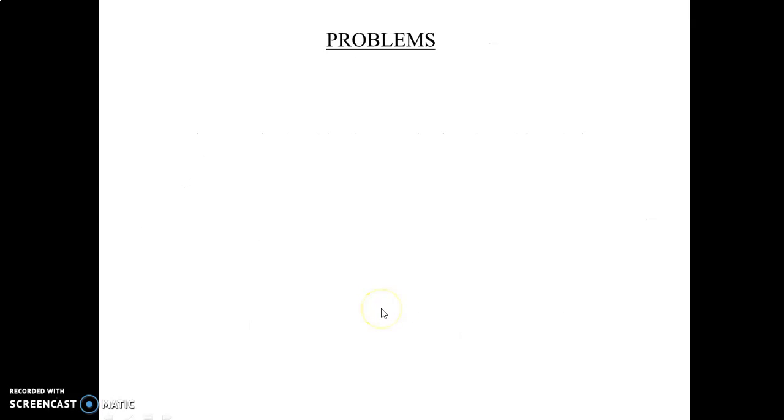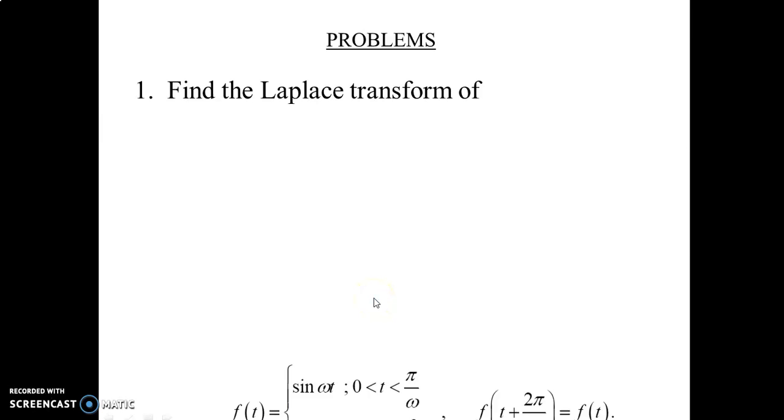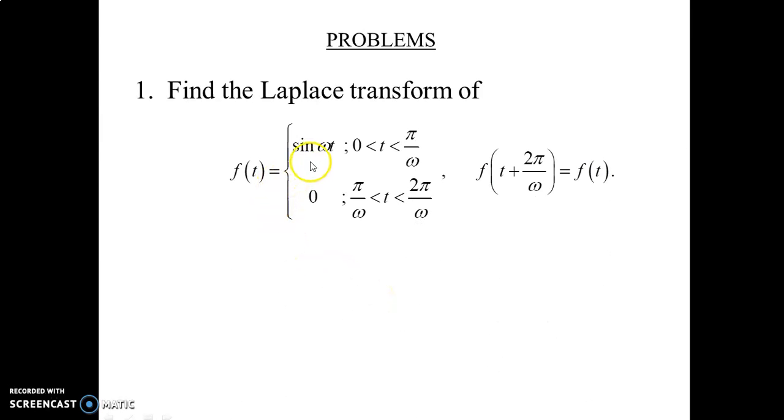Now we are going to the problems. The first problem: find the Laplace transform of f of t equal to sin omega t in the interval 0 to pi by omega, and 0 in the interval pi by omega to 2 pi by omega. The periodic function is given with period 2 pi divided by omega, so f of t plus 2 pi divided by omega equals f of t.